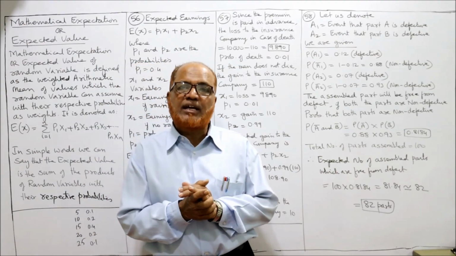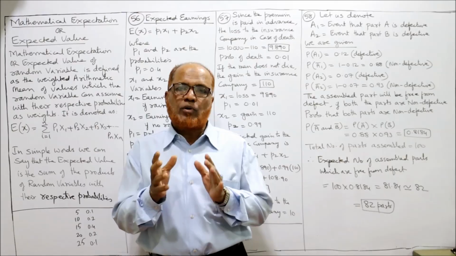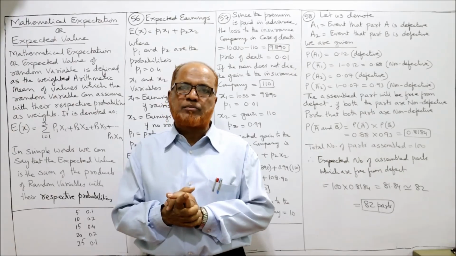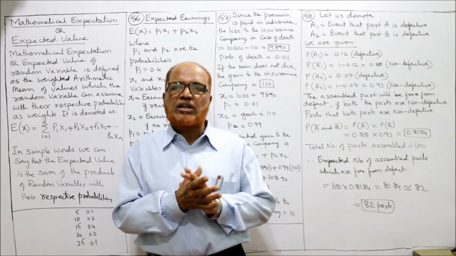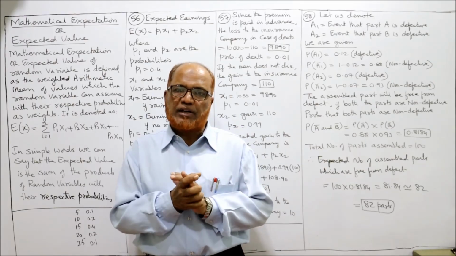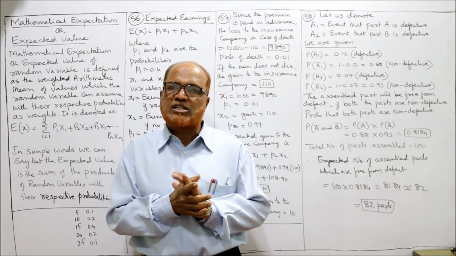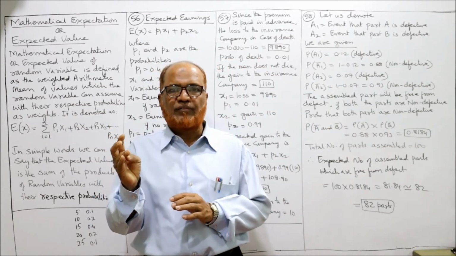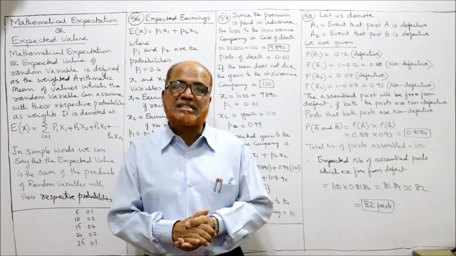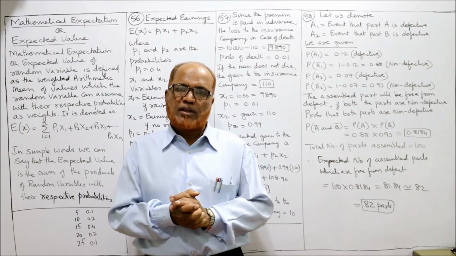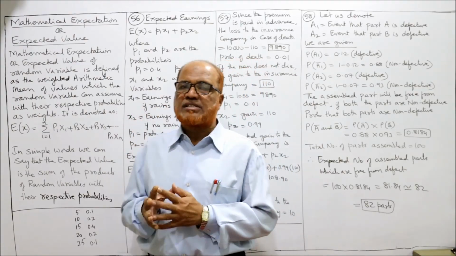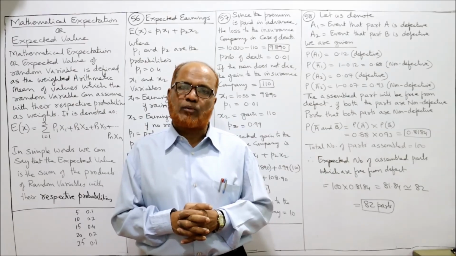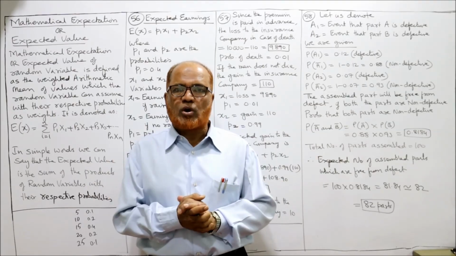So I have provided 58 problems in the link. Hope you have the hard copy of all the problems, 58 problems, and all the 58 problems I have explained. Starting 49 problems are on probability. Then from 50th to 55th problems, these 6 problems are on Bayes theorem, and that is very, very important. Then 56 and 57, these 2 problems are mathematical expectation or expected value. So we have completed all the problems on probability.